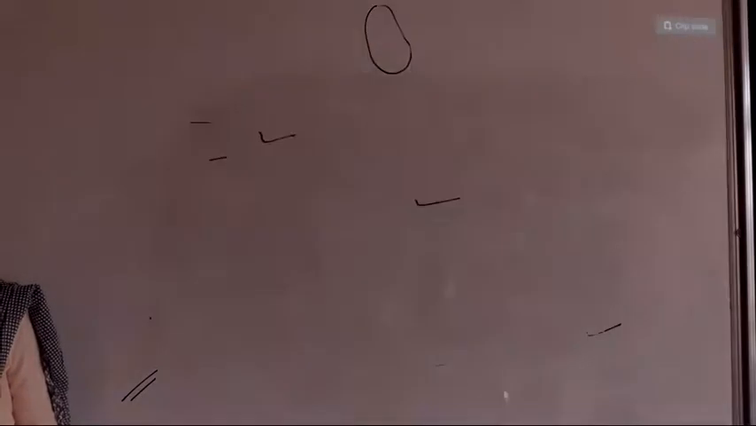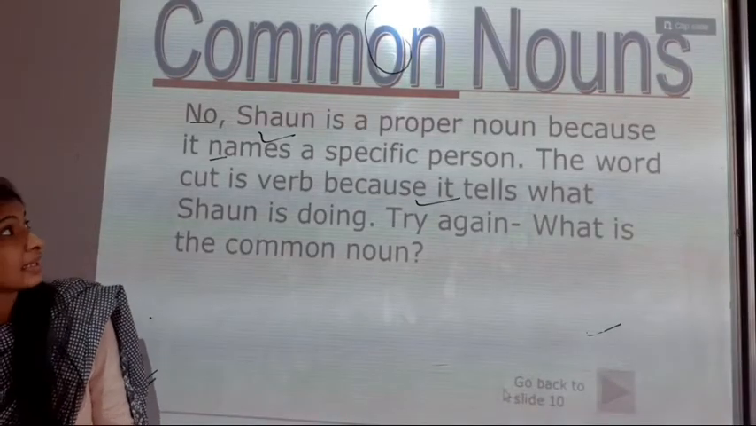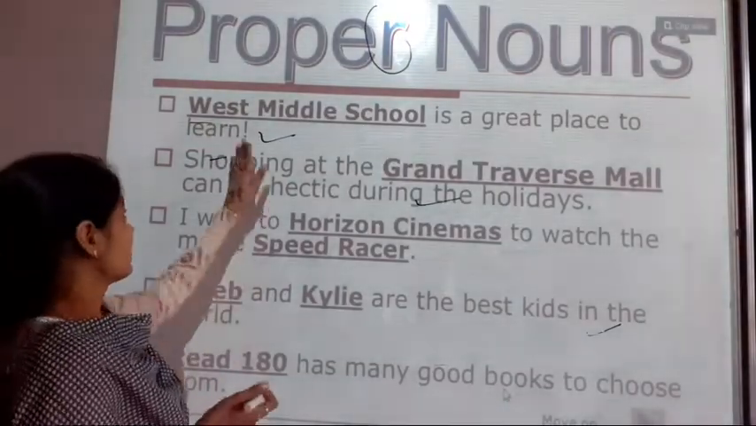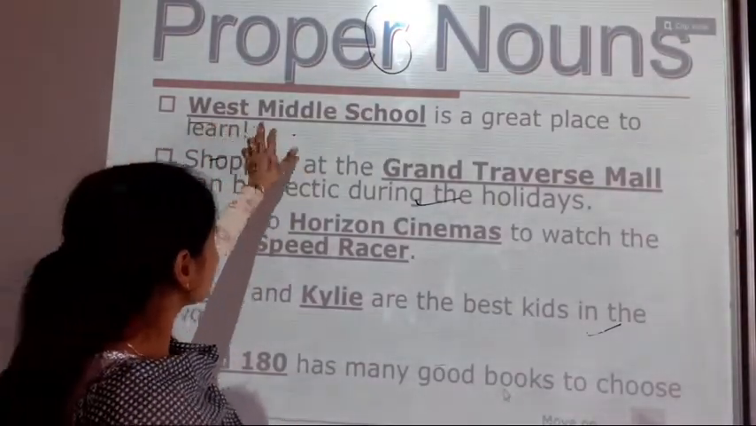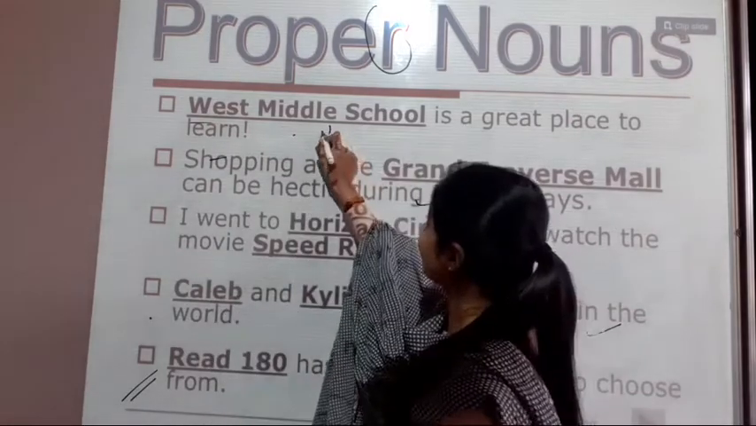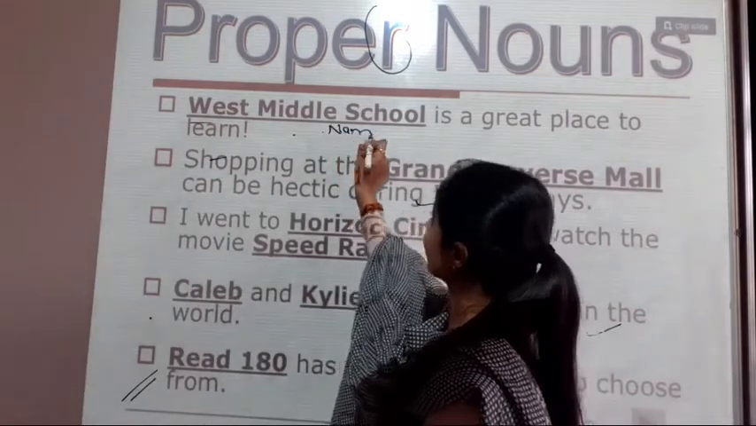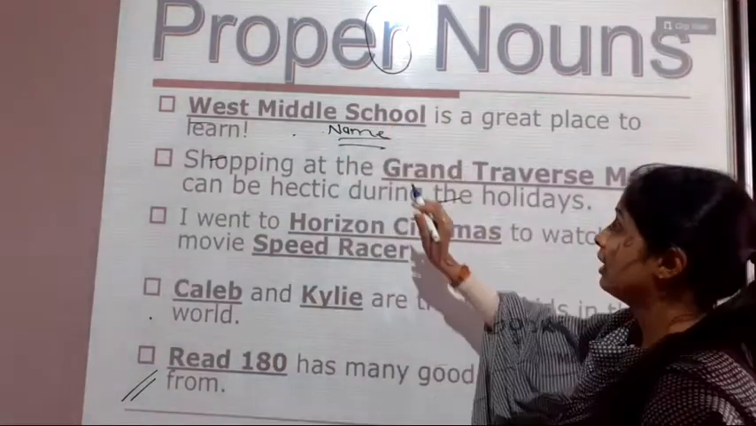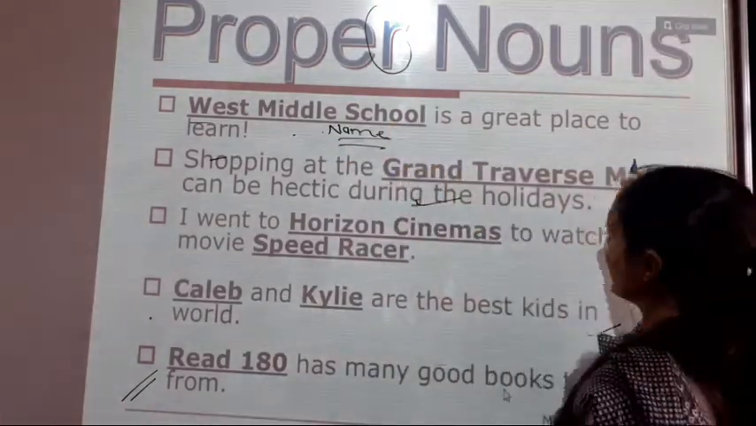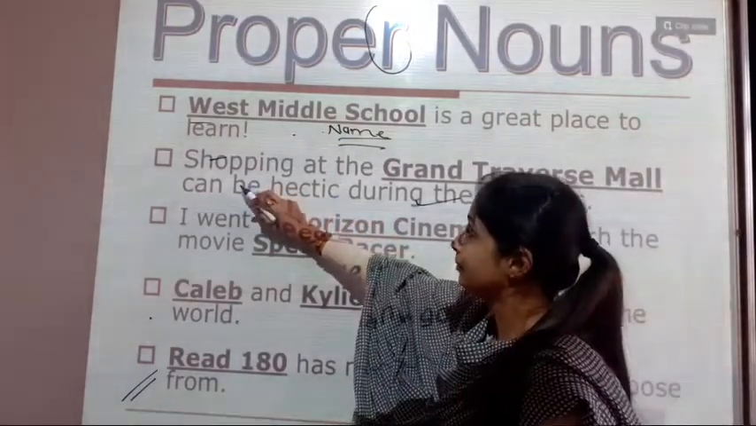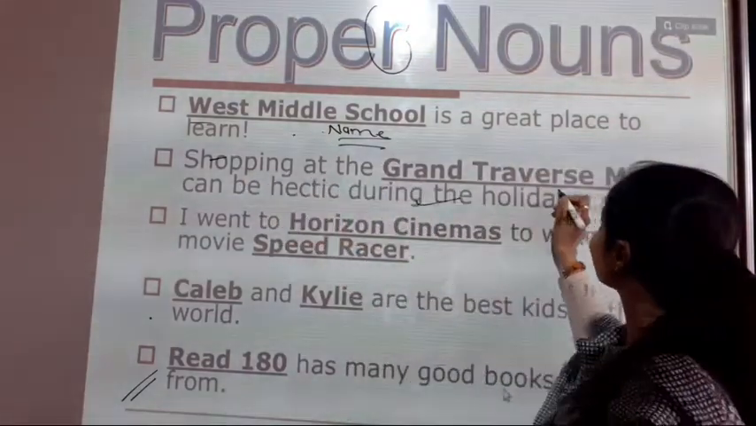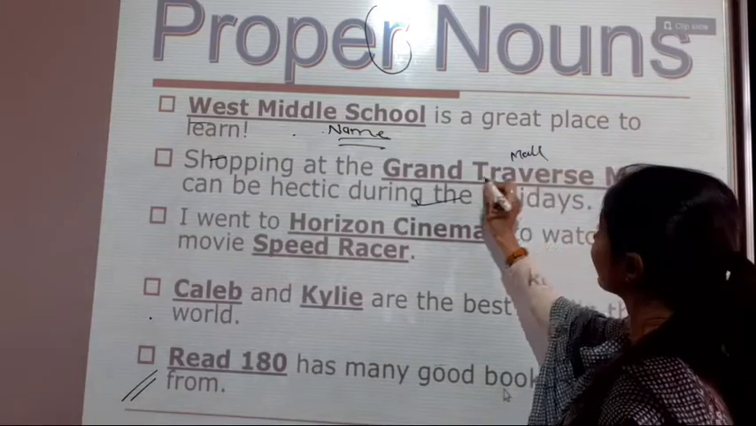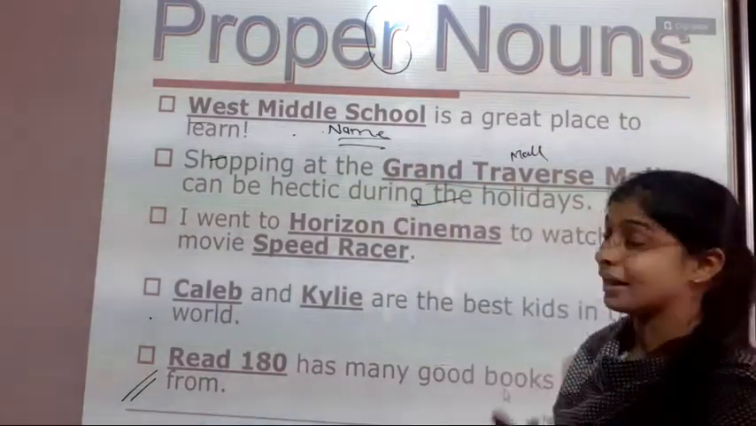Here, as you know, we have discussed the common noun. Now we'll see the proper noun. See here students, West Middle School. See here, a particular name is given. See, that's why it becomes the proper noun. West Middle School is a great place to learn. Shopping at the Grand Traverse Mall. See, the particular name of the mall is also given here. That becomes the proper noun.